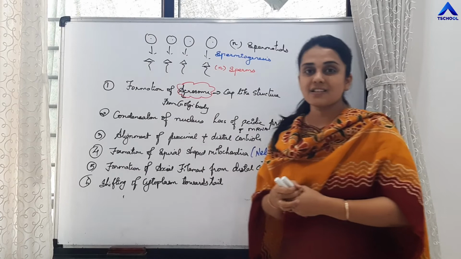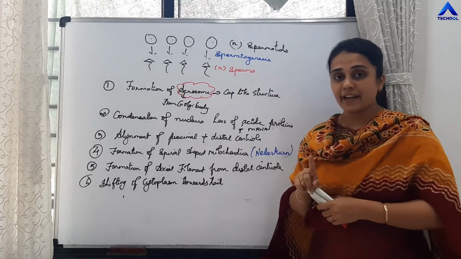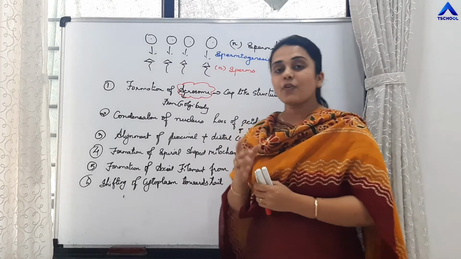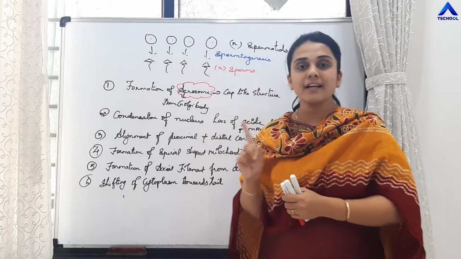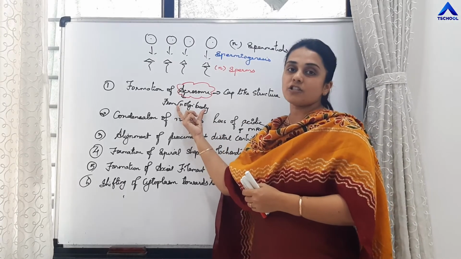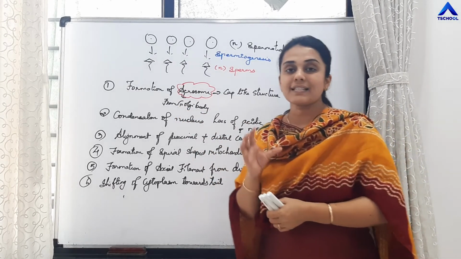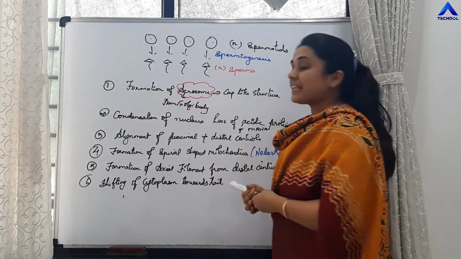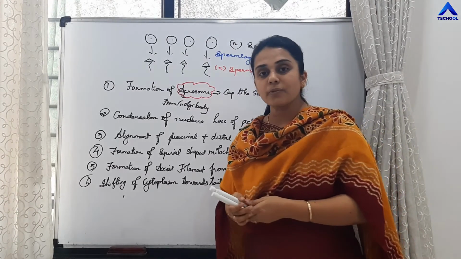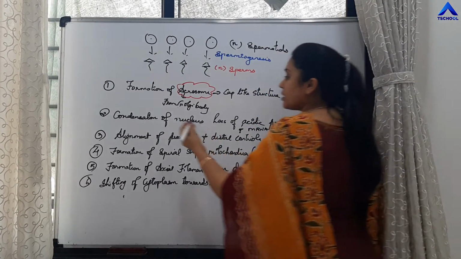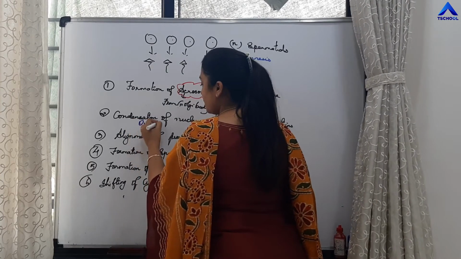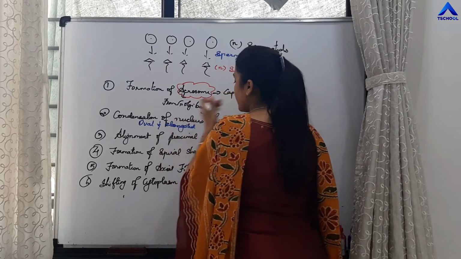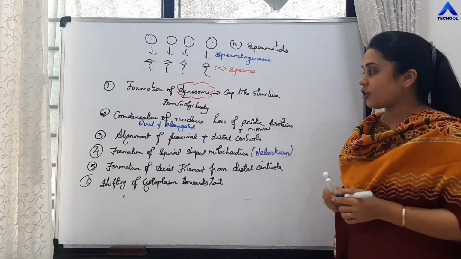What are the changes? Spermatid will not have acrosome, but when spermatid is getting converted into sperm, there is formation of acrosome. From which organelle is that formed? It is Golgi body. What is acrosome? It is a cap-like structure. The second change is condensation of the nucleus. There is loss of acidic proteins and mRNA from the nucleus, and the nucleus becomes oval and elongated.